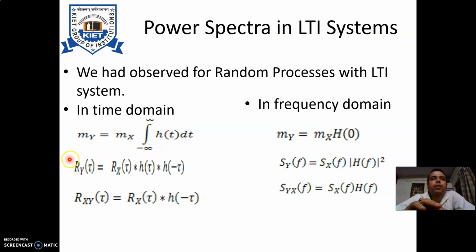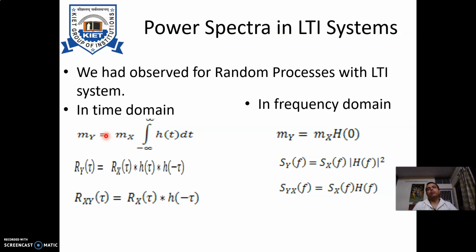Similarly, the autocorrelation function of the output is nothing but the autocorrelation function of the input convolved with the impulse response and again convolved with h of minus tau, that is, the inverted index. And then the cross correlation between input and output is nothing but the autocorrelation function convolved with h of minus tau. Now these three relations are defined in the time domain. Now I want to convert them into the frequency domain.